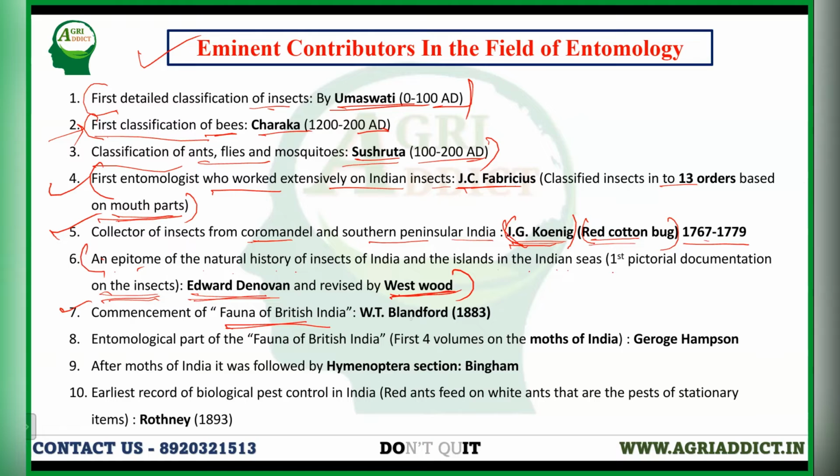This was first done by W.T. Blandford. He was also from England, in 1883. This year is important. You need to remember this year, the commencement of Fauna of British India in 1883 by W.T. Blandford. The entomological part of this particular Fauna of British India was given by George Hampson, and he contributed by writing the first 4 volumes on the moths of India.